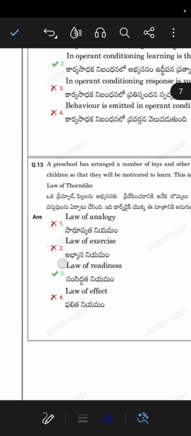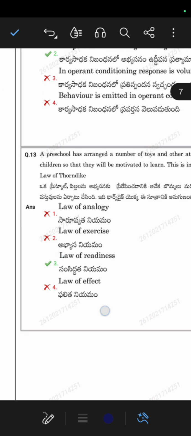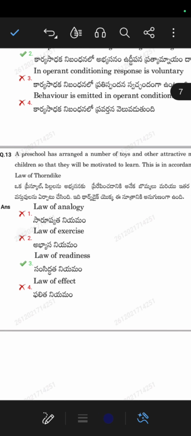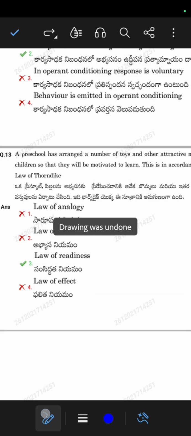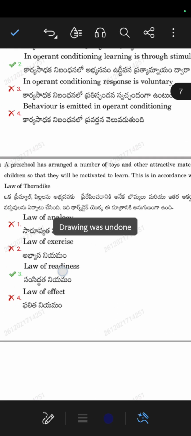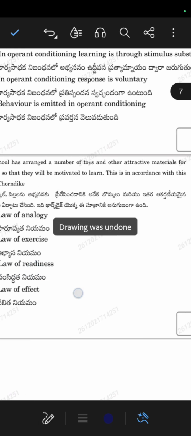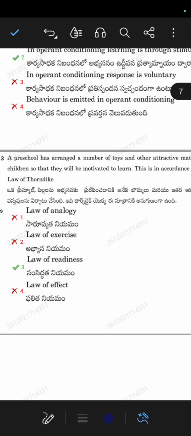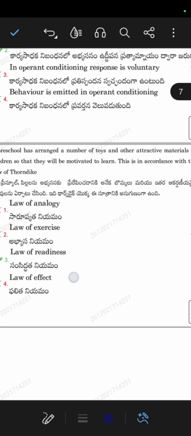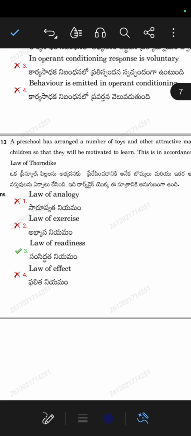So next question, 13th question. A preschool has arranged a number of toys and other attractive materials for the children so that they will be motivated to learn. This is in accordance with the law of Thorndike.